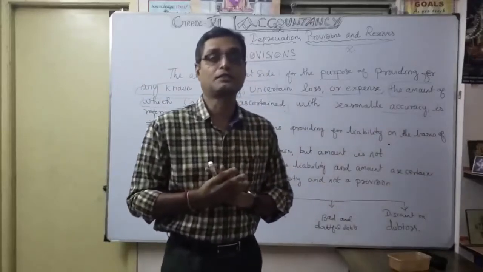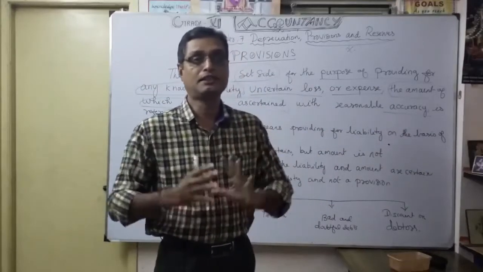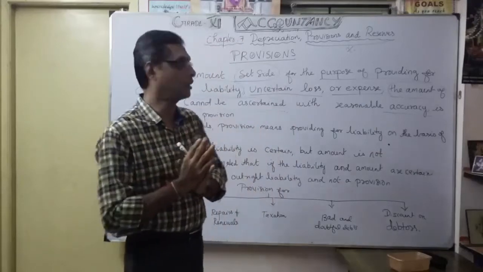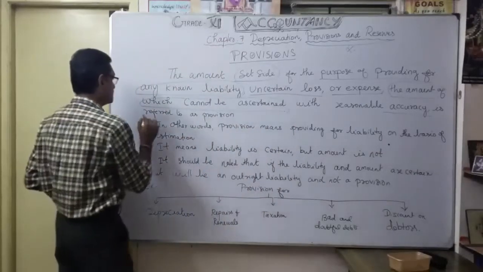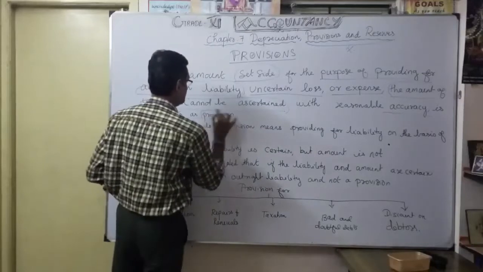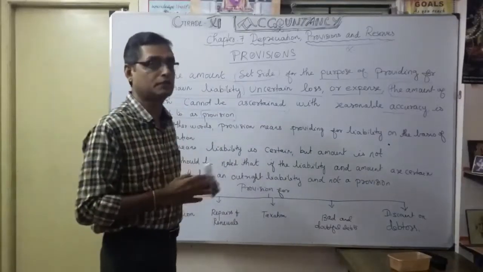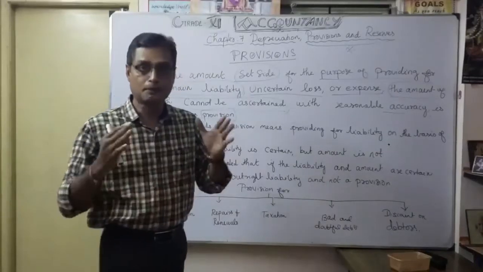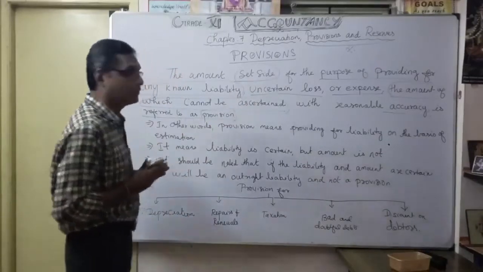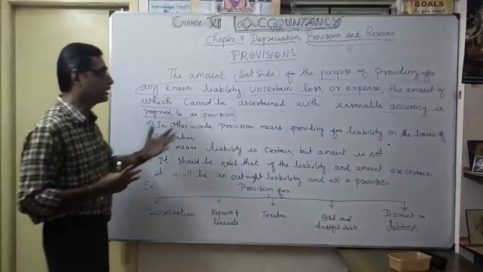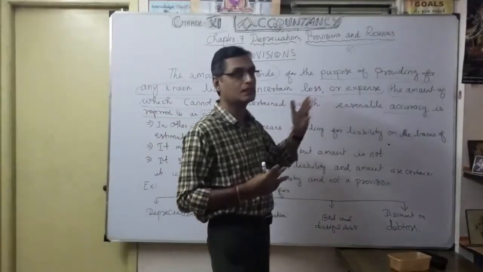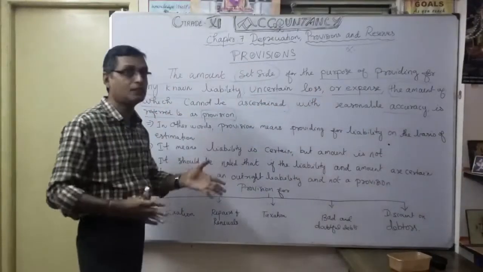What is accountancy? We know that accuracy, very clearly we want to know, is referred to as provision. Okay, now understood the meaning of provision? So I repeat once again, each and every word is very, very important. The amount set aside for the purpose of providing for any known liability. It may be an uncertain loss or expense, the amount of which cannot be ascertained.